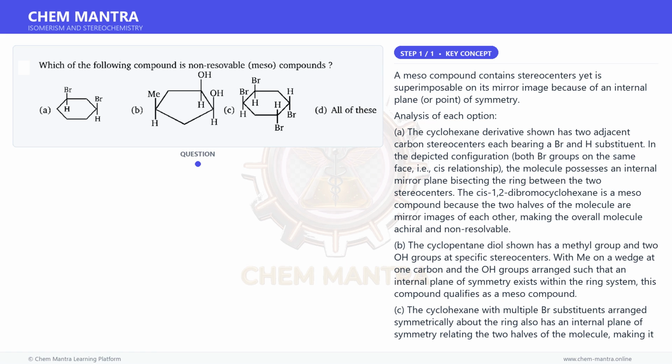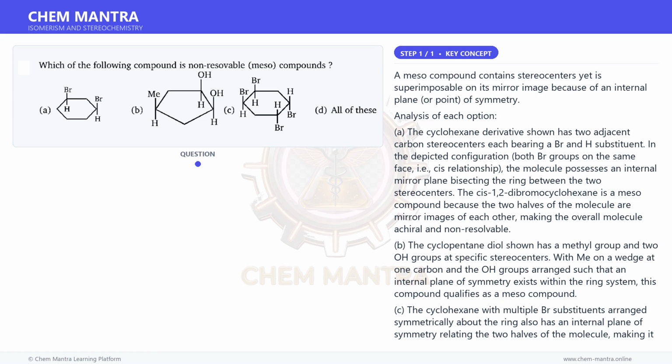B. The cyclopentane diol shown has a methyl group and two OH groups at specific stereocenters. With Me on a wedge at one carbon, and the OH groups arranged such that an internal plane of symmetry exists within the ring system, this compound qualifies as a meso compound. C. The cyclohexane with multiple Br substituents arranged symmetrically about the ring also has an internal plane of symmetry relating the two halves of the molecule, making it a meso compound as well.